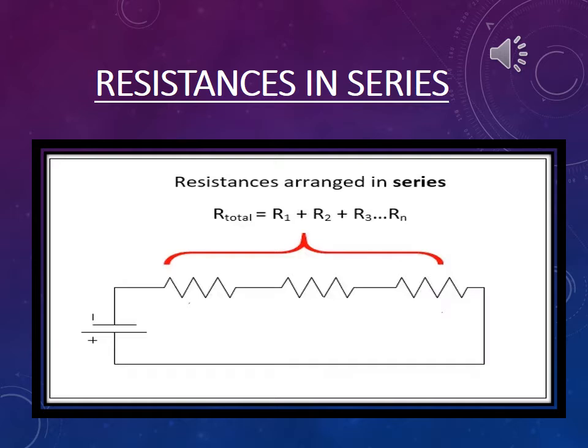The first combination of resistances what you are going to study is resistances in series. Observe the diagram here. There are 3 resistors connected back to back, that is they are connected in series. And the potential difference across each resistance is different. That means the current flowing through the circuit remains same, whereas the potential difference across each resistor is different. This is when the resistances are combined in series.